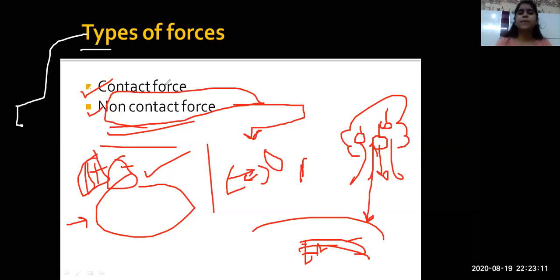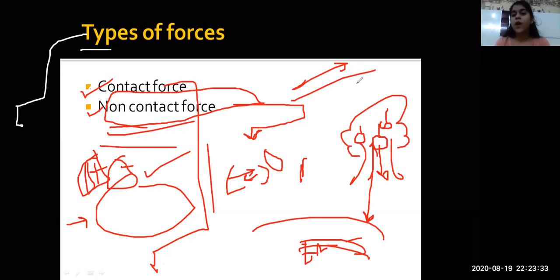Okay, in contact forces, you have muscular force, everyone. You push your hand like this. You hold a pen, you write, like I'm typing, writing. It's because of my muscles. Number two, frictional force. What is frictional force? It is the force which opposes motion. I'm walking on the road. How am I able to walk? Because the road is opposing me. There's a friction. Am I clear till here, everyone?